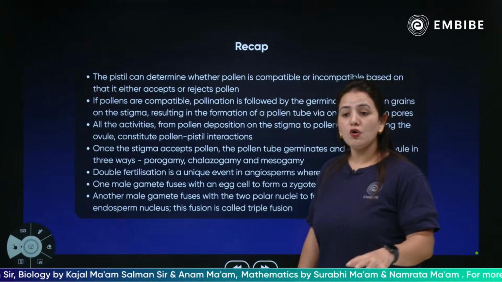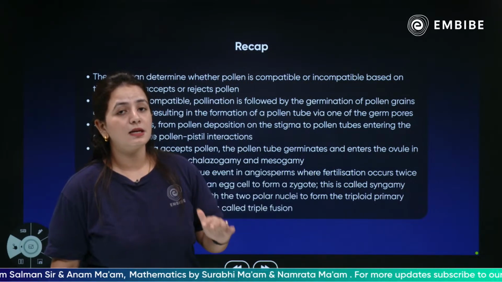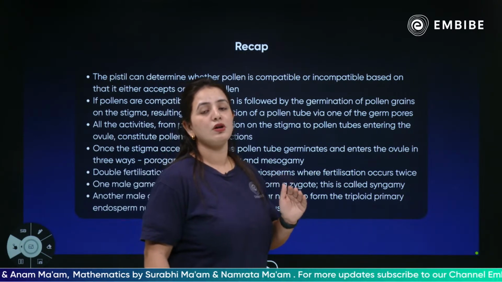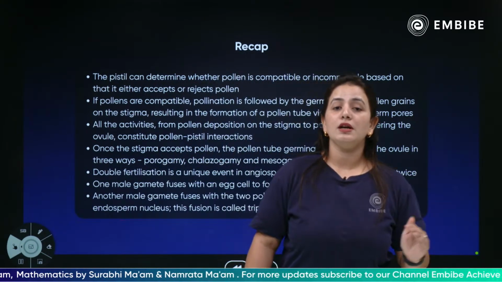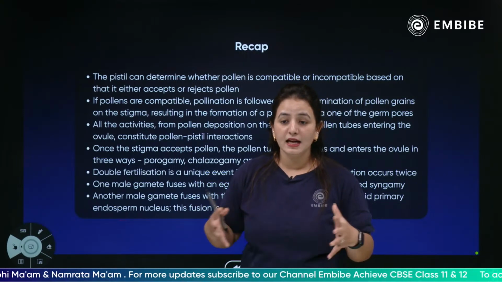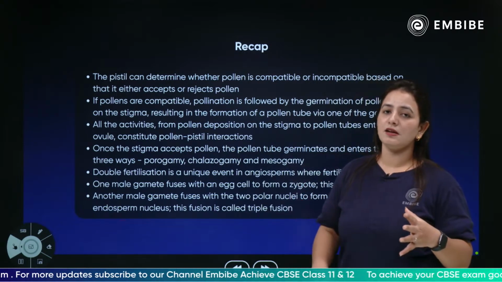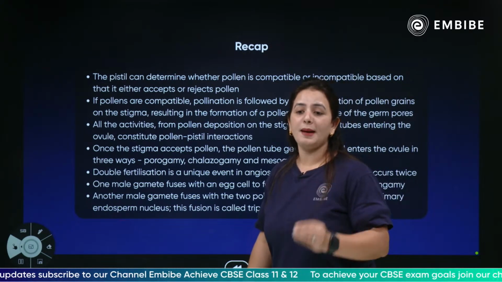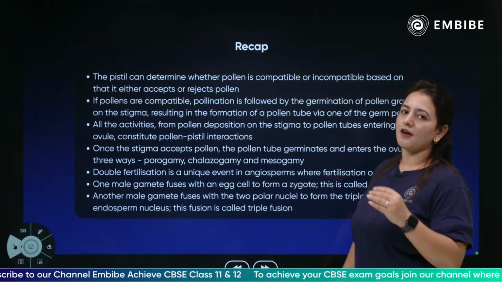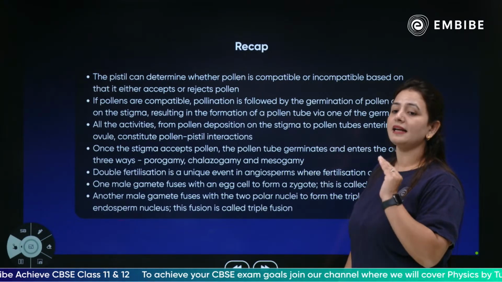Until and unless the pollen is compatible with the stigma, it does not generate the pollen tube. The pollen is not able to germinate on the stigma if there is no compatibility between them. The rejection is basically caused by the pistil when compatibility is not met. This fertilization happens after compatibility is met between the pistil, the stigma and the pollen grain.